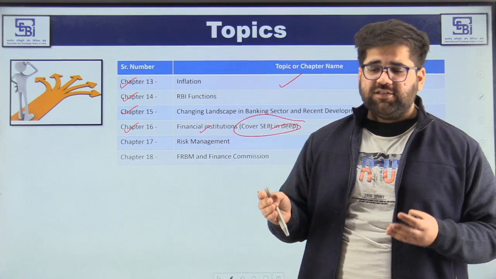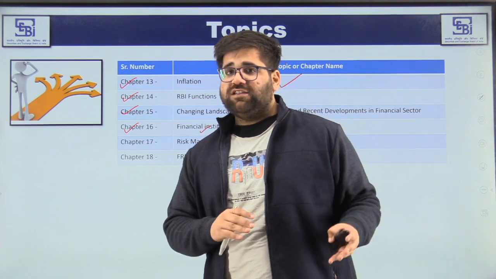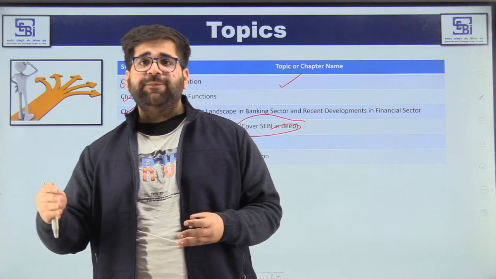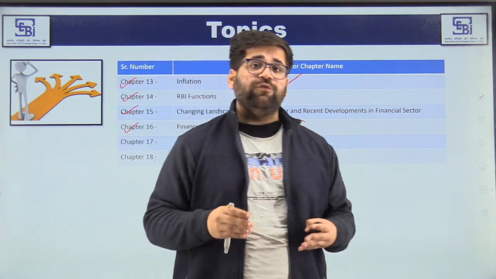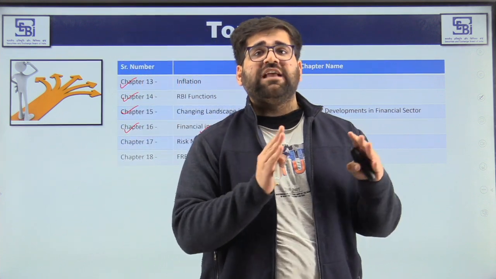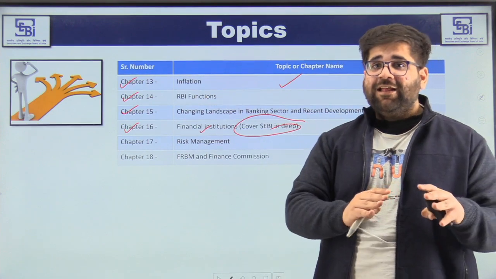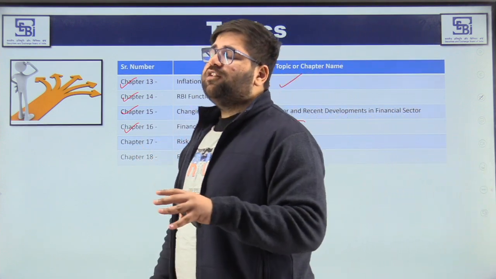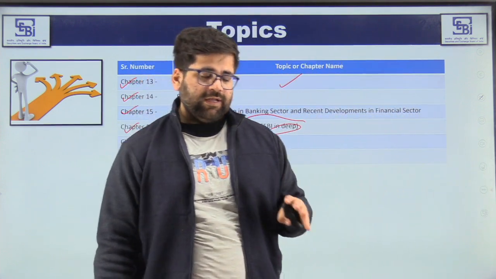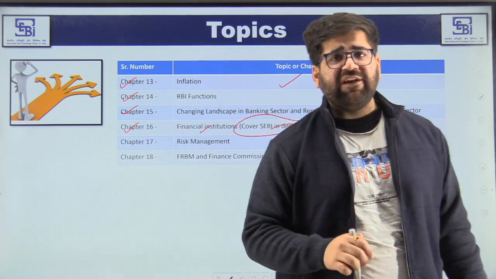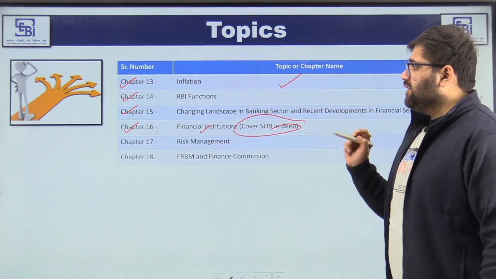Many people don't understand the year in which SEBI was established. They still say SEBI was established in the year 1992, which is completely wrong. SEBI was established in the year 1988. In 1992, the constitutional powers were given to SEBI, or I should say the act was passed rather. So chapter 16 is important.